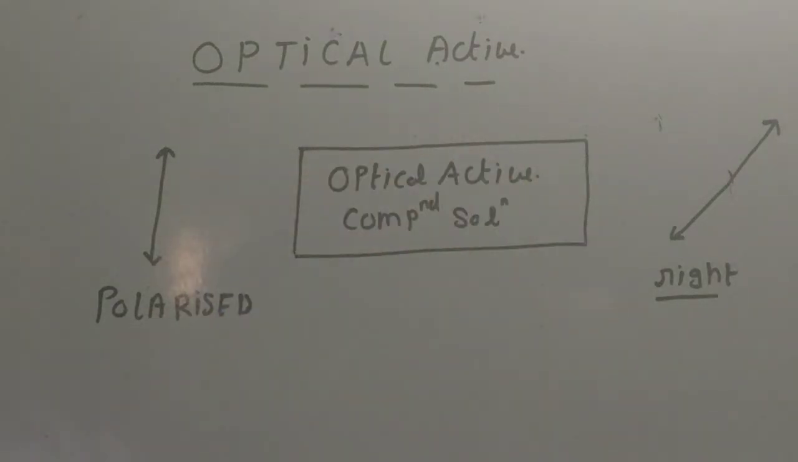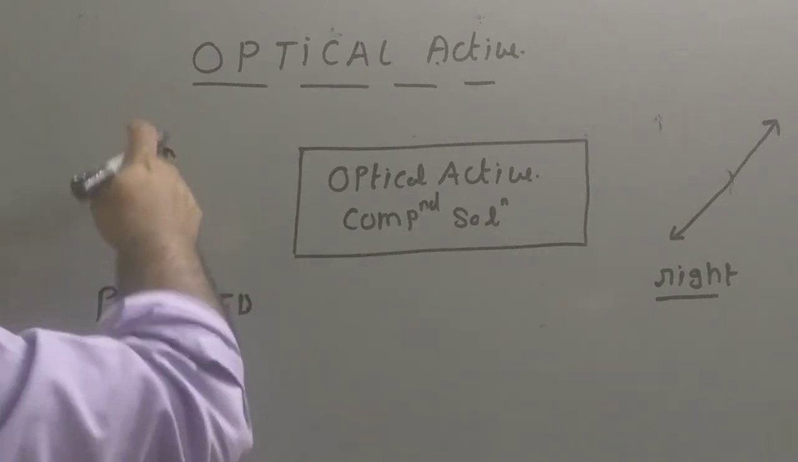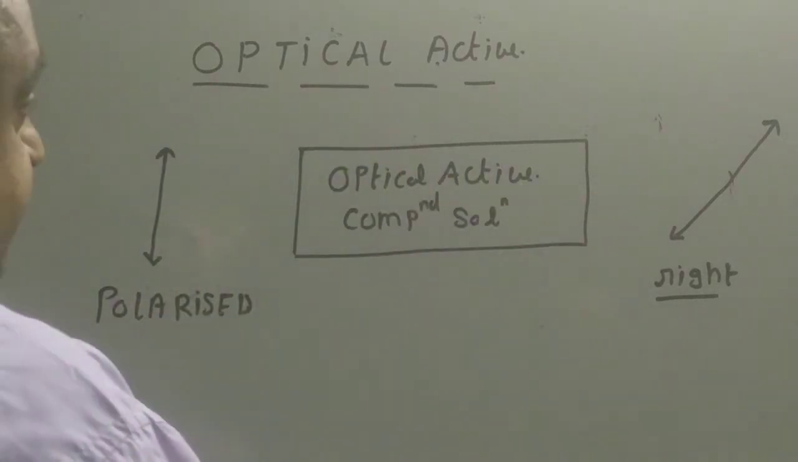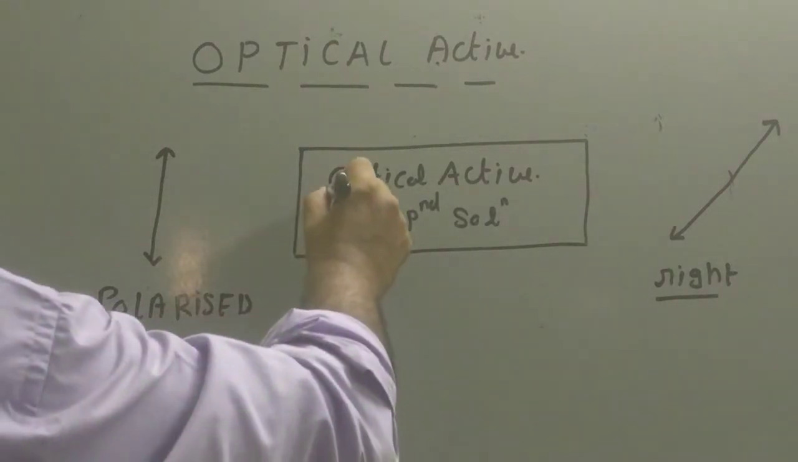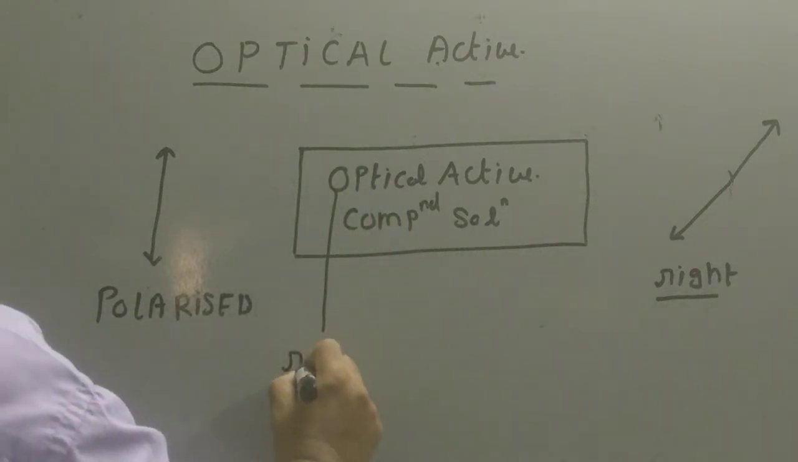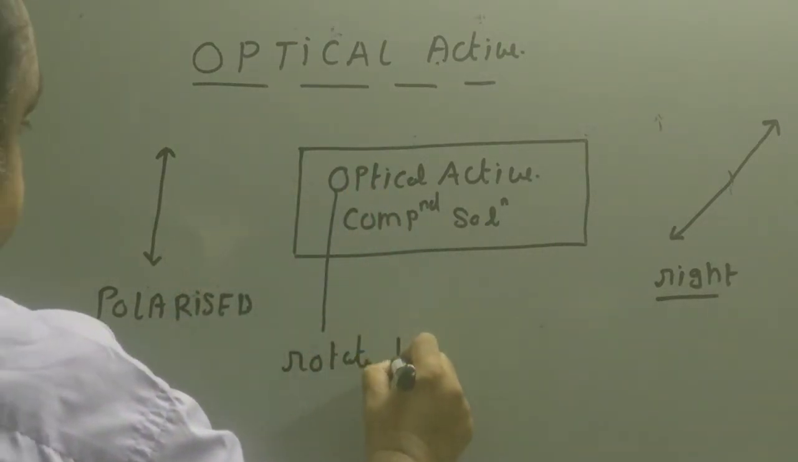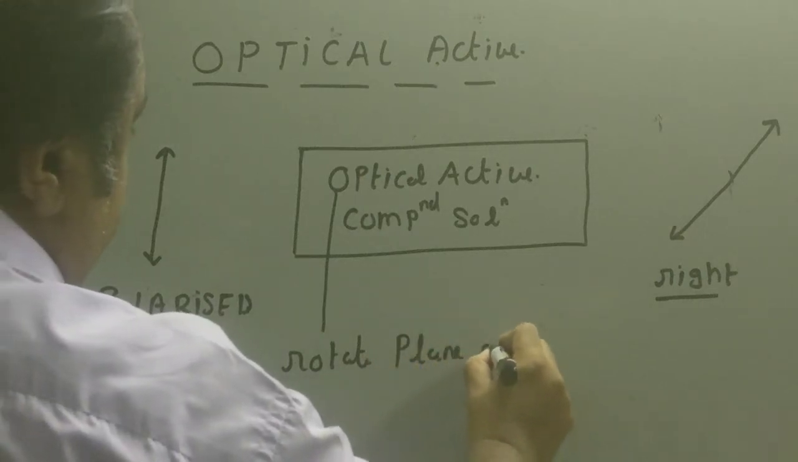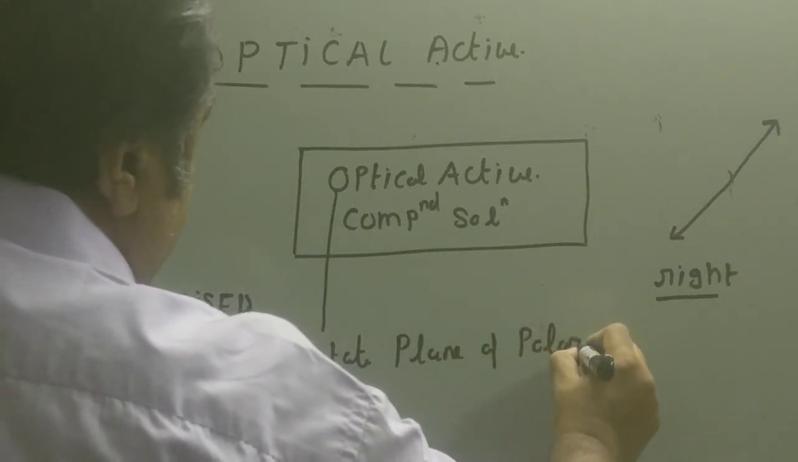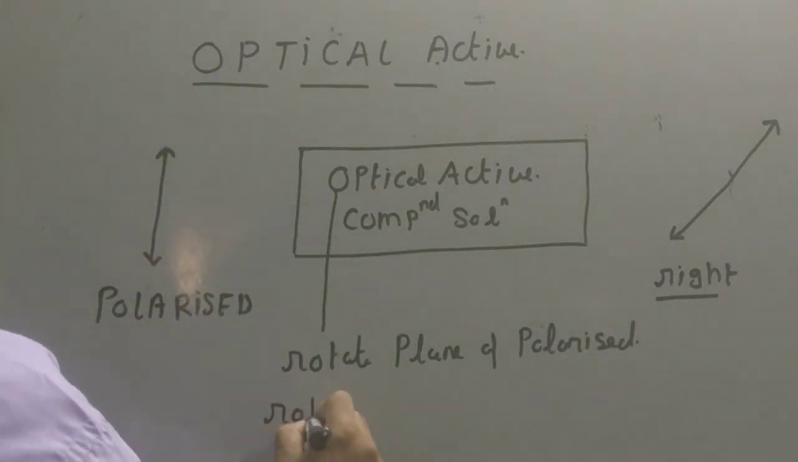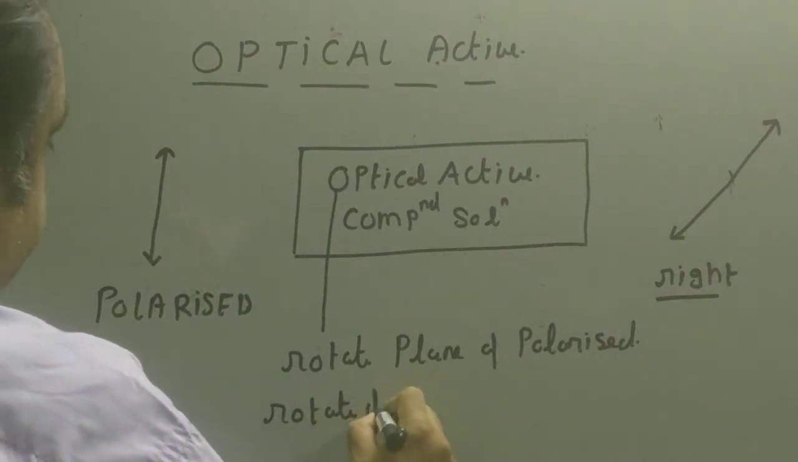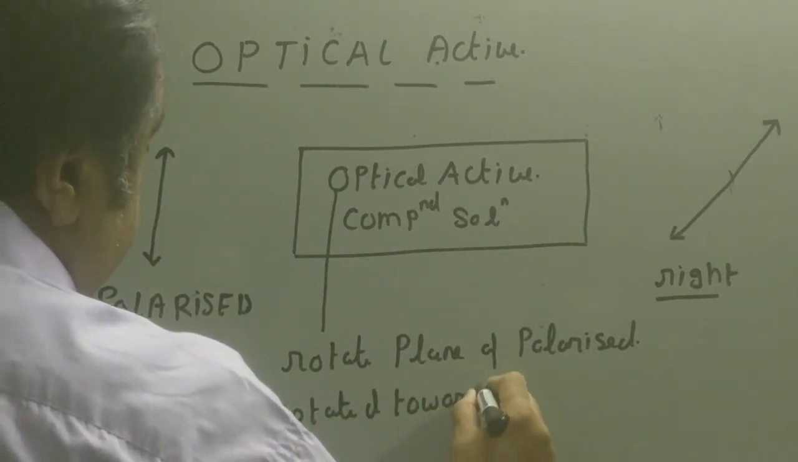So what are optical active compounds? They are supposed to rotate the plane of the polarized light either towards right or towards left. Those compounds are said to be optical active compounds. So what optical active compounds do is rotate the plane of polarized light. When the polarized light is passed through them, the plane of the polarized light is either rotated towards right or towards left through a certain angle.